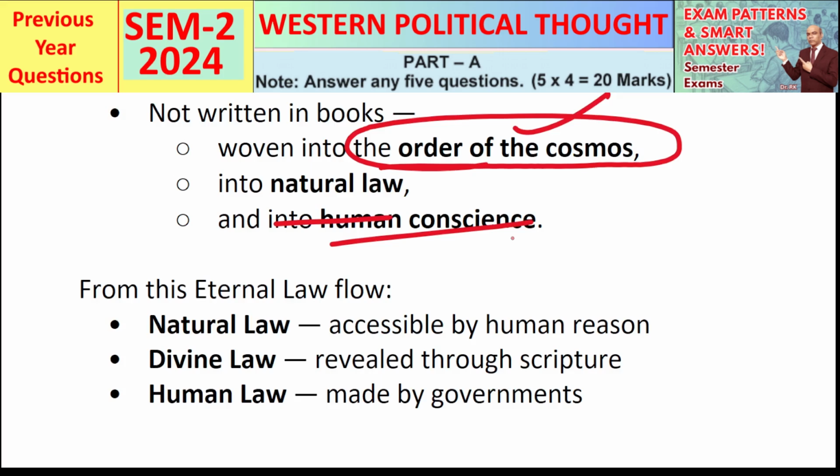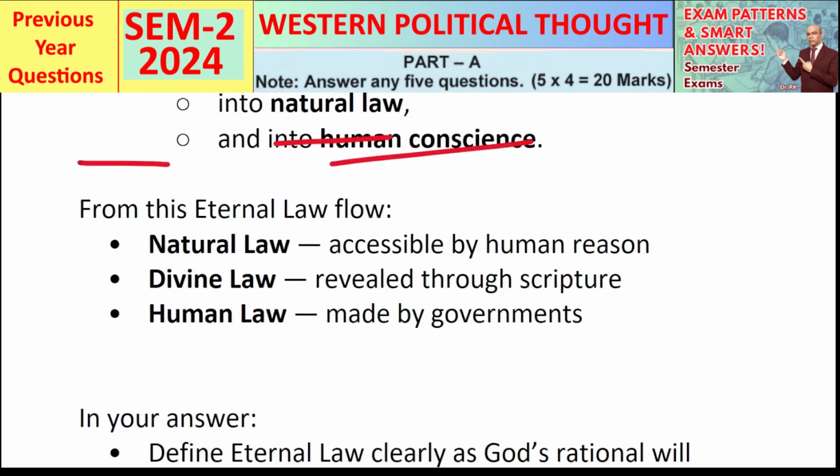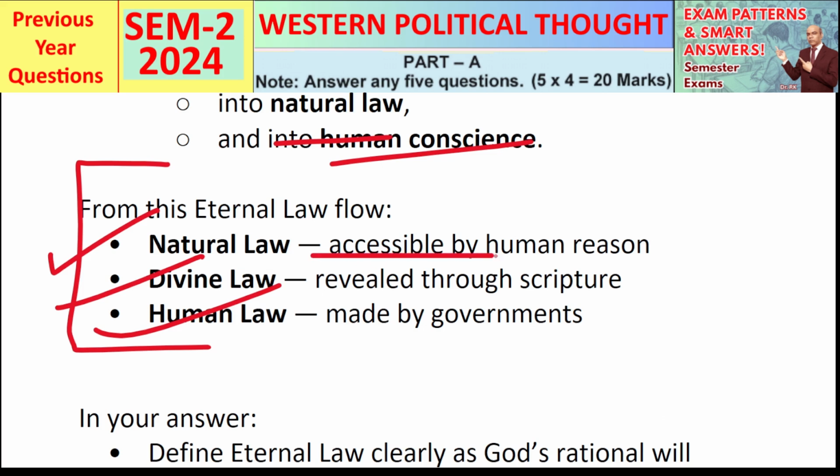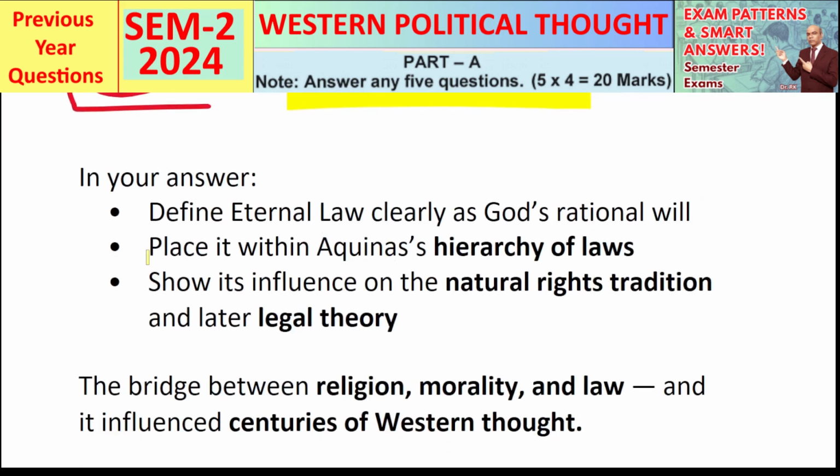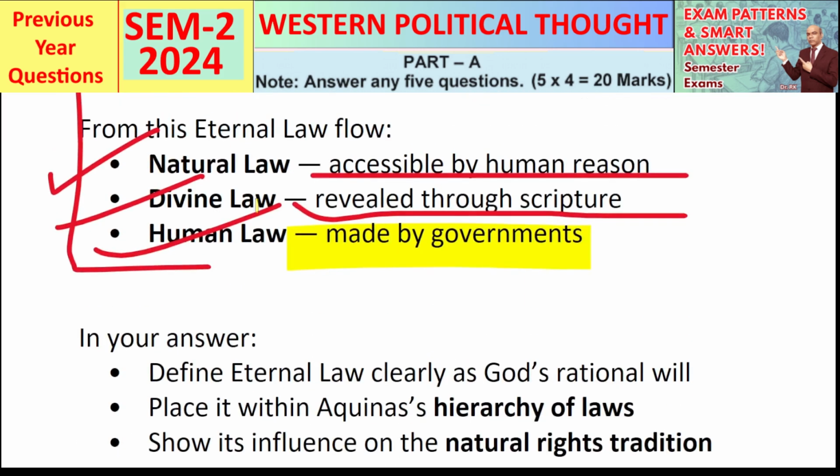From this eternal law flow natural law, divine law, and human law. Natural law is accessible by human reason, divine law is revealed through scripture, and human law is made by governments. So when we act morally and rationally, we participate in eternal law. When we act unjustly, we go against it.